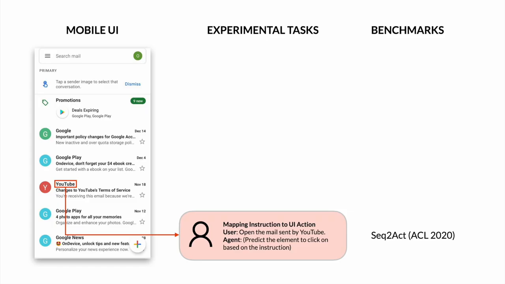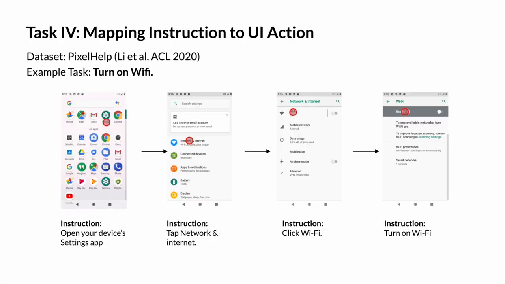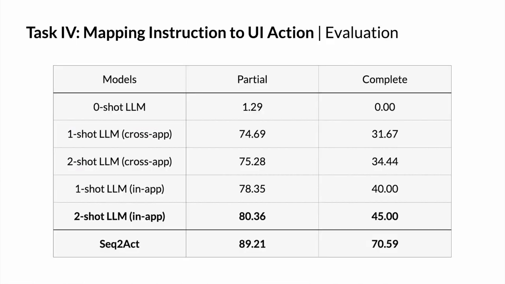The last task is mapping instruction to UI action. Given a screen and a user instruction, the model needs to identify the UI element to perform the corresponding UI action. We use the PixelHelp dataset, which contains interaction traces for tasks such as turn on Wi-Fi. Each trace contains multiple steps, and each step contains an instruction. We evaluated with the metrics reported in the original Seq2Act paper: partial, which means the percentage of individual steps being correctly predicted, and complete, which means the percentage of the entire interaction traces being correctly predicted.